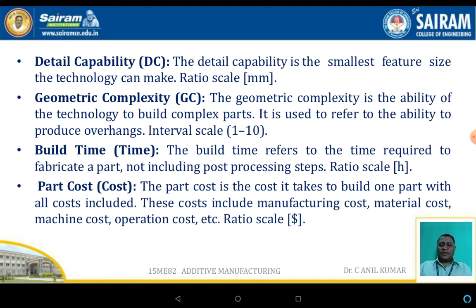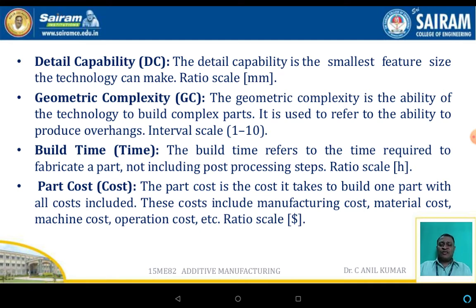Part cost. The part cost is the cost related to the part with all costs included. These costs include manufacturing cost, material cost, machining cost, operation cost, etc. These are all the parameters which are essential and to be considered while fabricating the component.